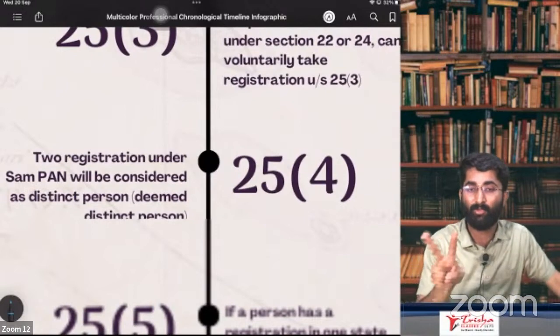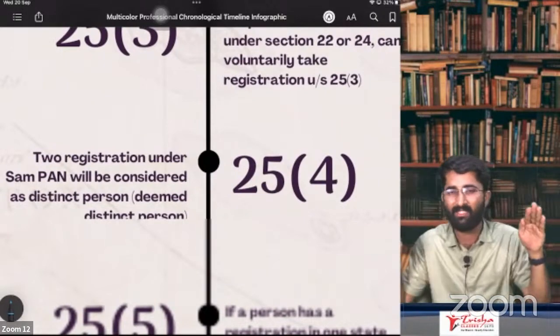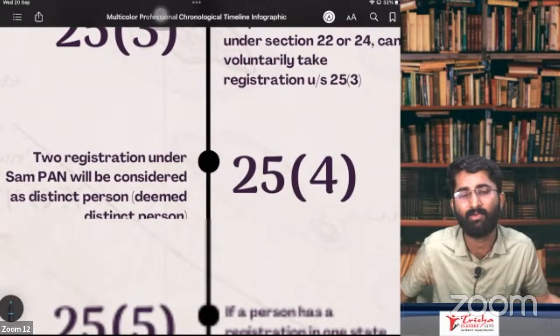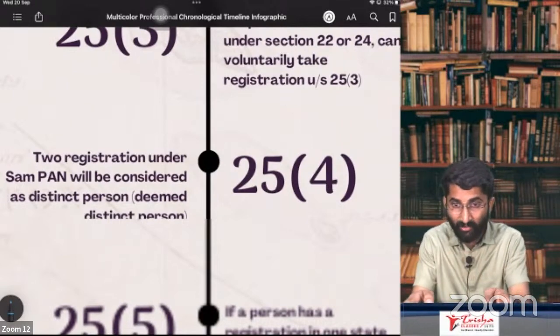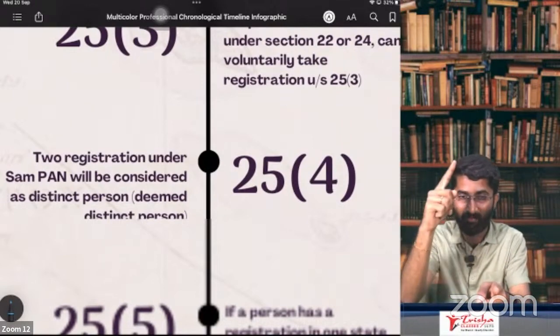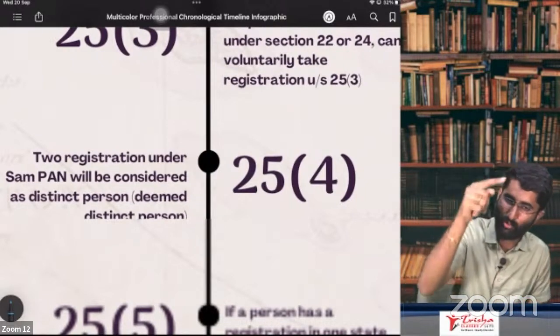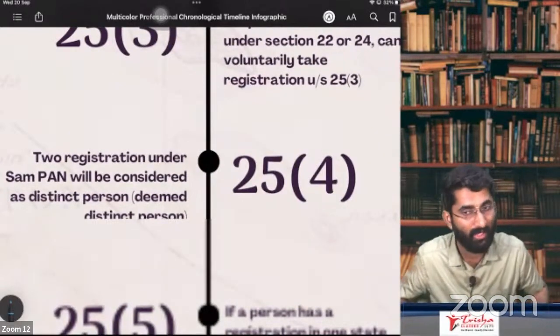If you have two registrations, you are one person with two branches. Can I take two separate registrations? Yes, obviously you can take two separate registrations. Who is going to stop you? In case you take two registrations, as per section 25, subsection 3, or section 25, subsection 2, voluntarily, you have taken two registrations. Now, who is going to stop you?